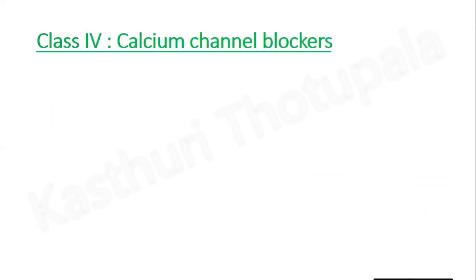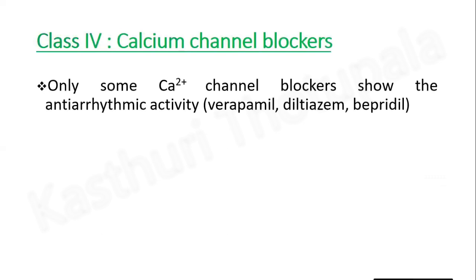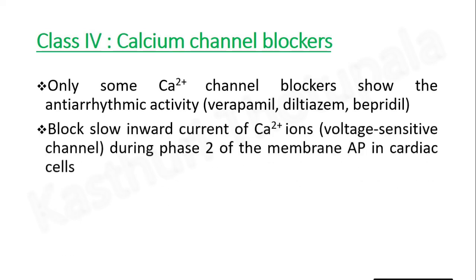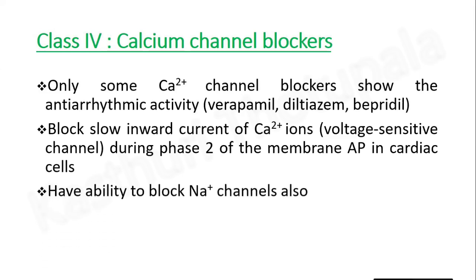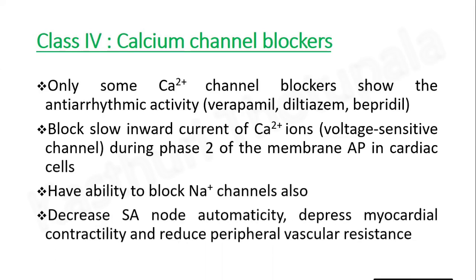Next antiarrhythmic drug class is calcium channel blockers. Not all calcium channel blockers show antiarrhythmic effect. Only some calcium channel blockers show the antiarrhythmic activity, such as verapamil, diltiazem, bepridil. They block slow inward current of calcium ions, voltage-sensitive channel, during phase 2 of the membrane action potential in cardiac cells. They have the ability to block sodium ion channels also. They decrease sinoatrial node automaticity, depress myocardial contractility and reduce peripheral vascular resistance.